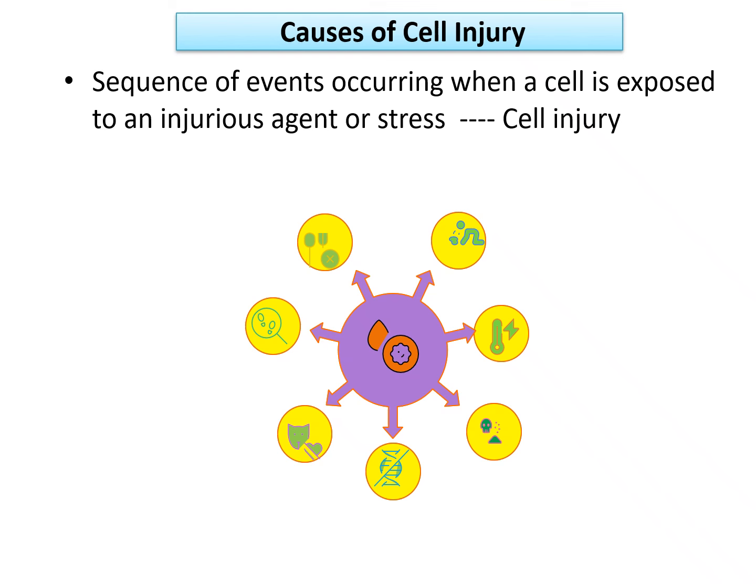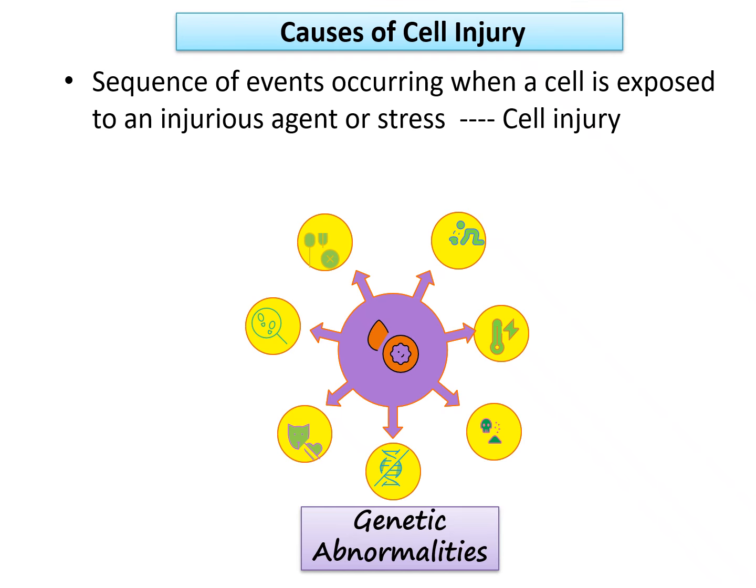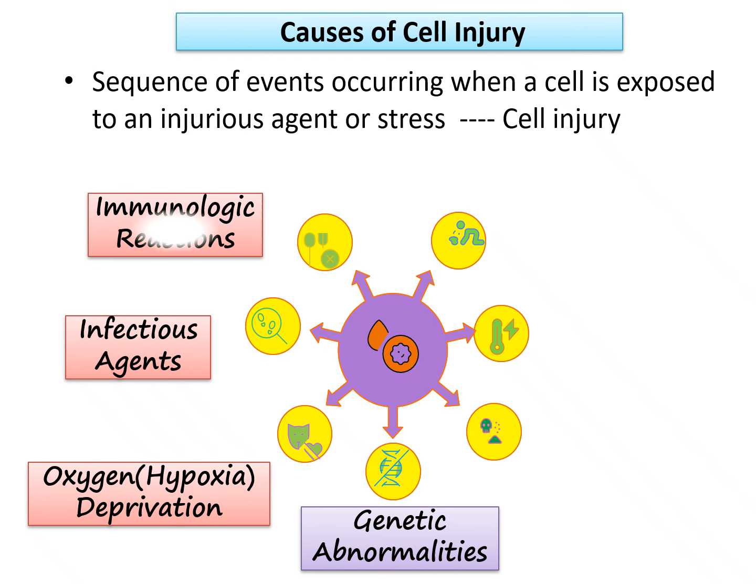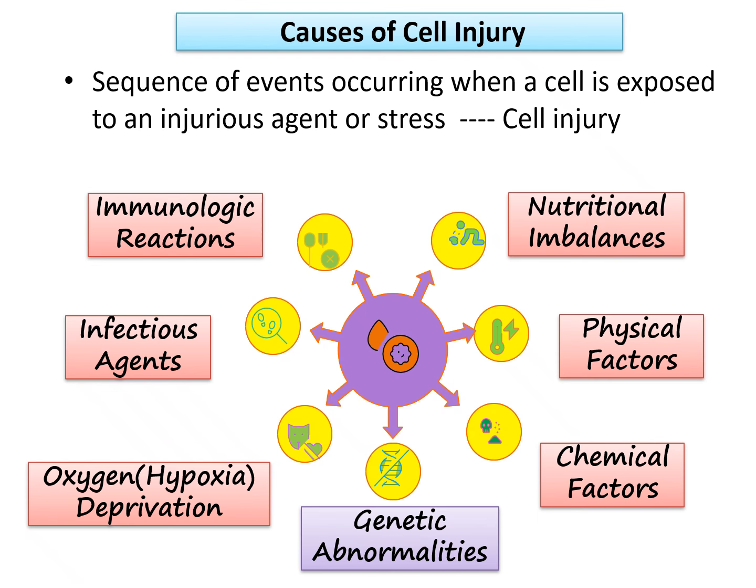Sequence of events occurring when a cell is exposed to an injurious agent or stress is known as cell injury. Causes of cell injury can be genetic causes and acquired causes. Acquired causes are hypoxia, which is because of oxygen deprivation, infectious agents, immunological reactions, nutritional imbalances, physical factors and chemical factors.